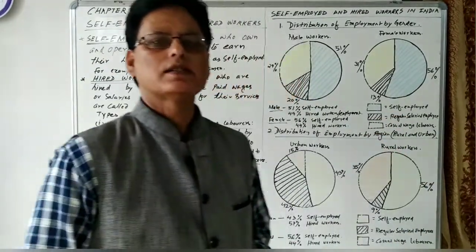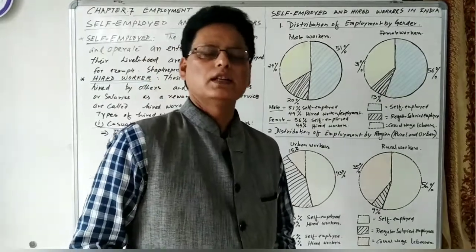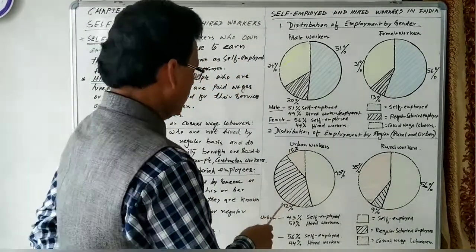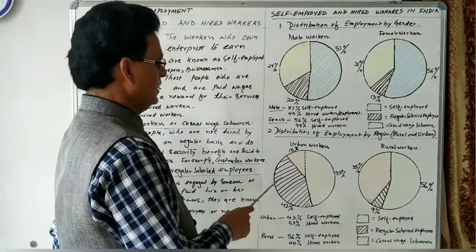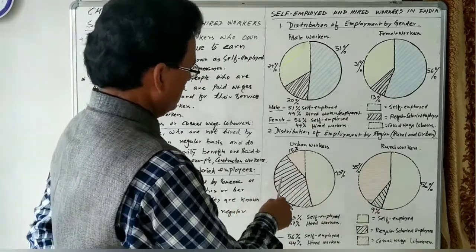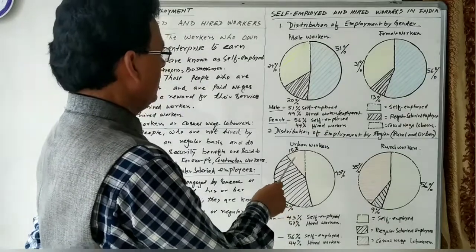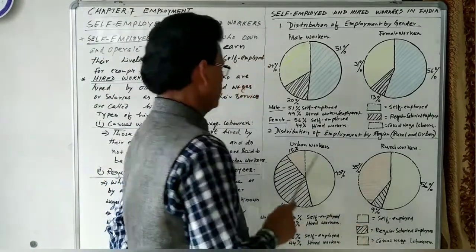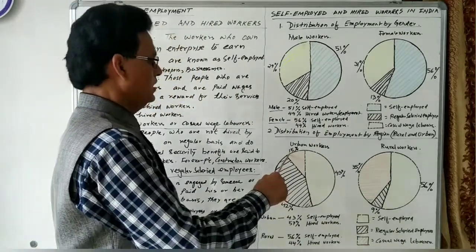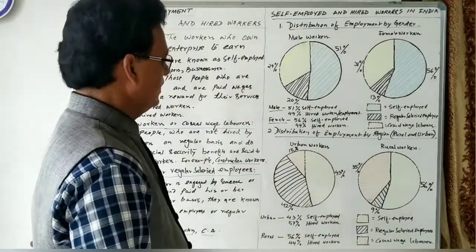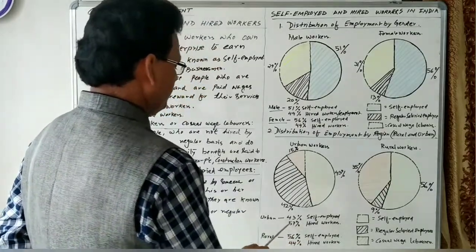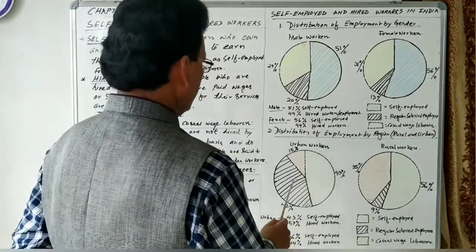That is why the percentage of persons who are getting jobs on a regular basis is high. 42% of the people are engaged on a regular basis, and 15% of the people are casual wage laborers on the urban side. So here, urban 43% self-employed and 57% are hired workers.